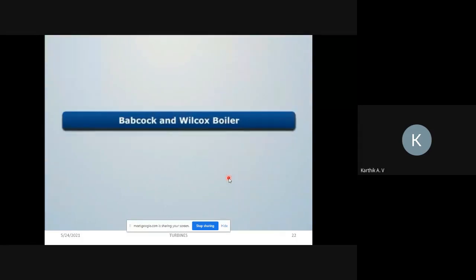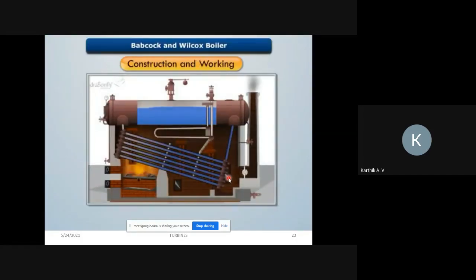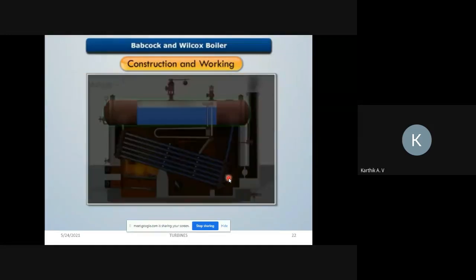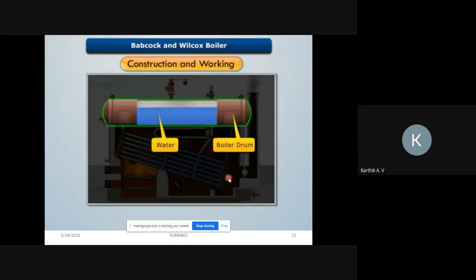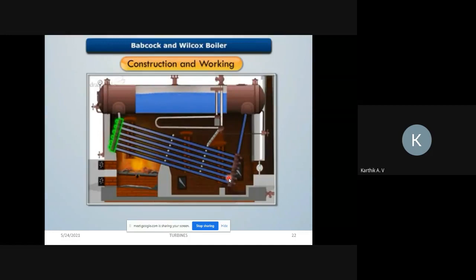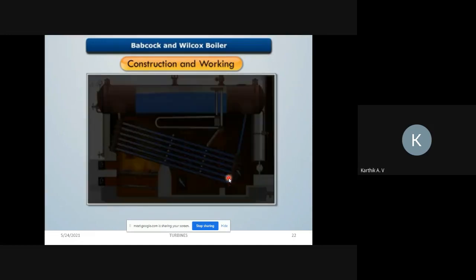Babcock and Wilcox boiler. Let's try to understand its construction and working. It consists of a straight horizontal longitudinal drum filled with water. The boiler drum is connected with a series of uptake header tubes at the front end and downtake header tubes at the rear end. These tubes are connected by a series of inclined water tubes. Generally, the water tubes have an inclination of about 15 degrees.